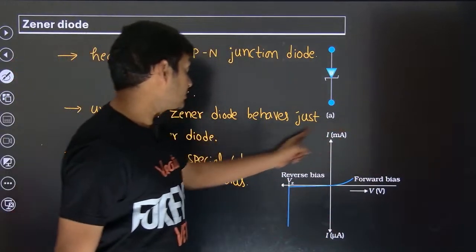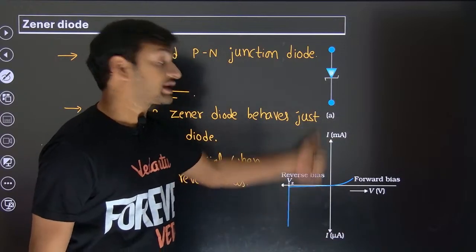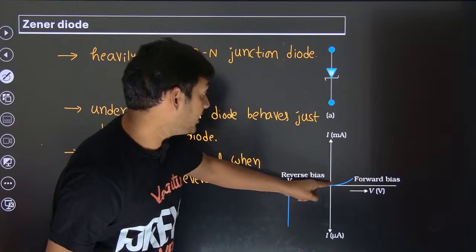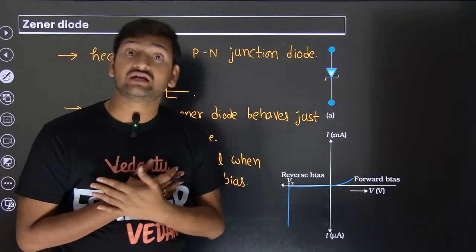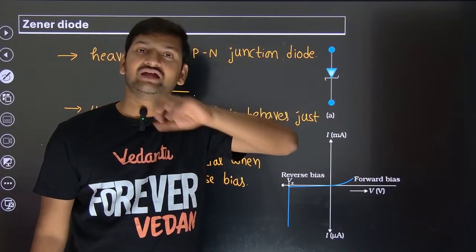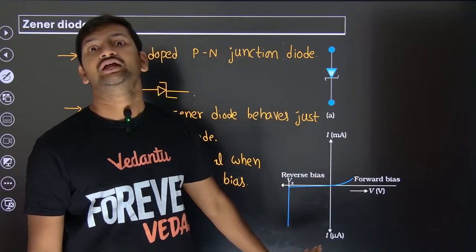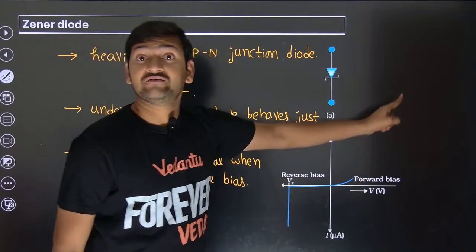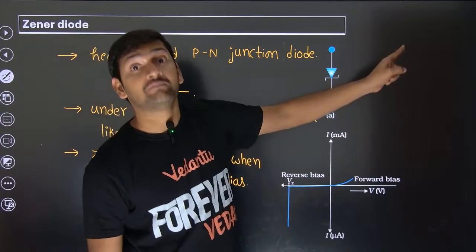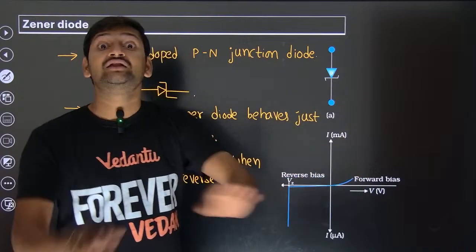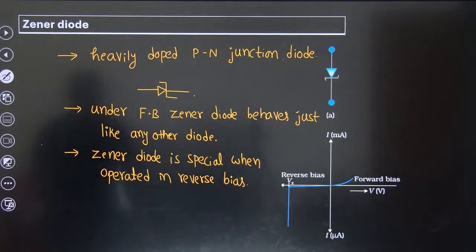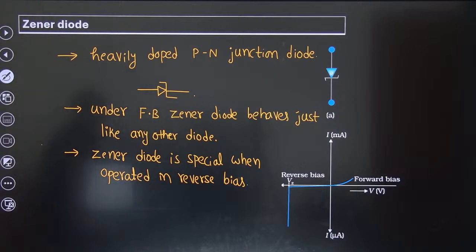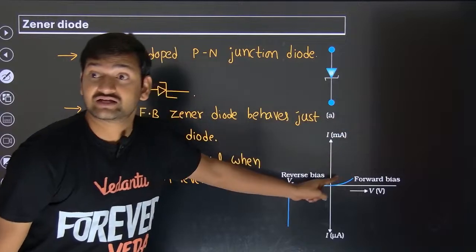That's why, if you look at the graph of current versus voltage, barely any forward bias diagram is drawn. The reason is that every time we take a Zener diode, we operate it in reverse bias only. If you have to draw the complete graph for forward bias, it will look just like the normal PN junction diode. It will look the same even in the case of the Zener diode.